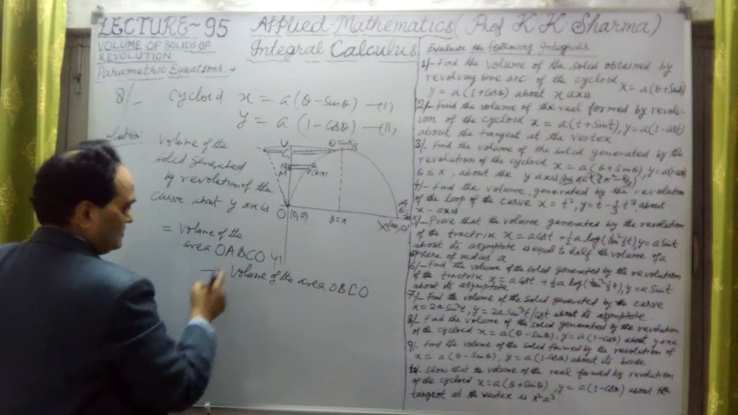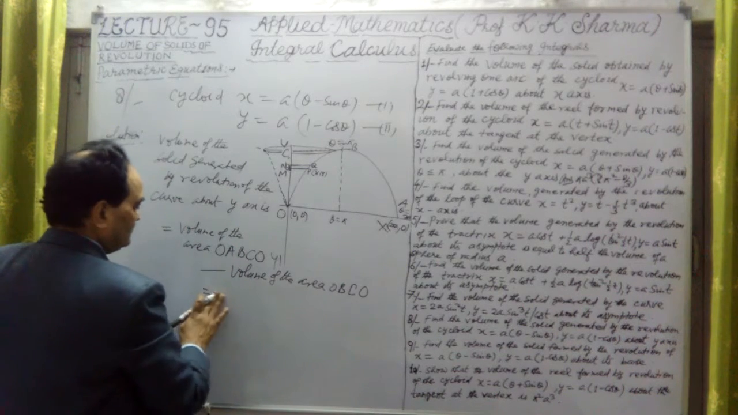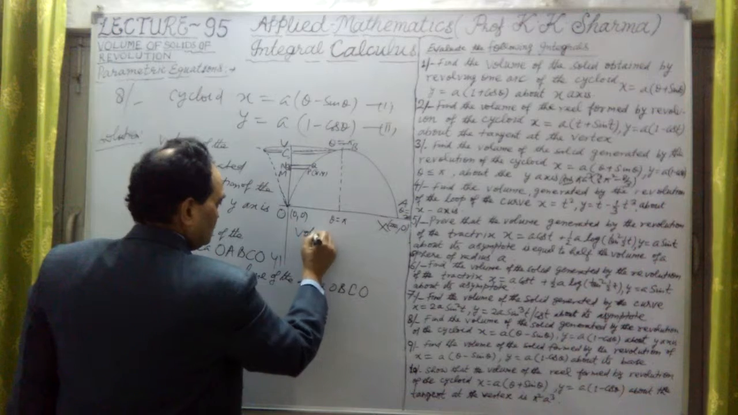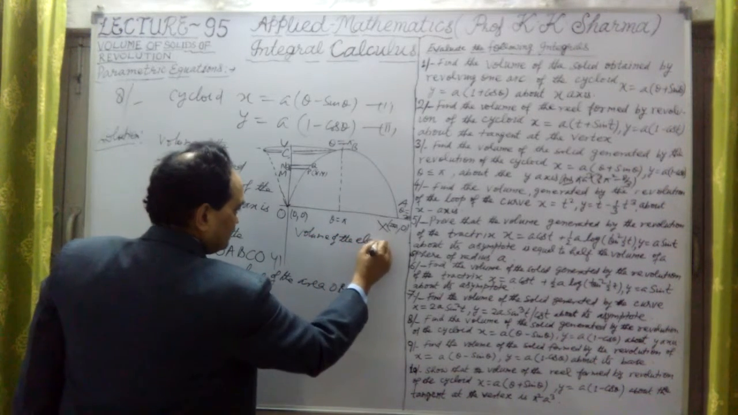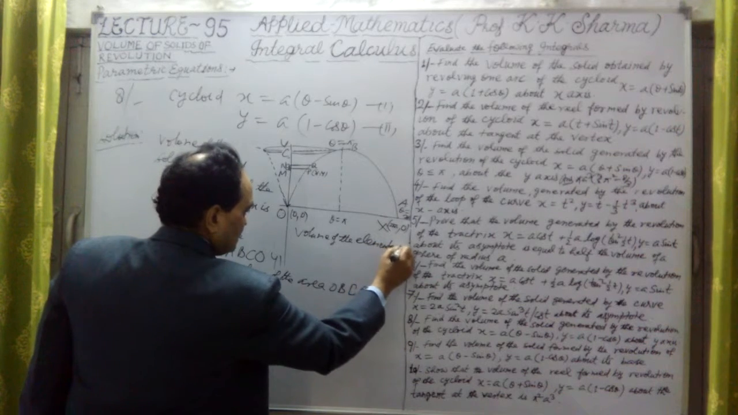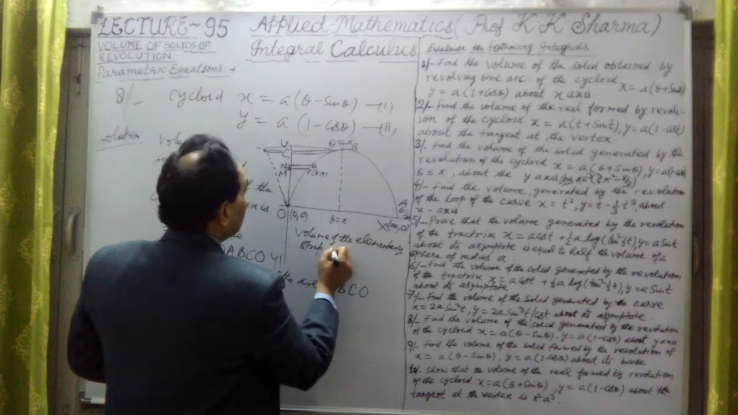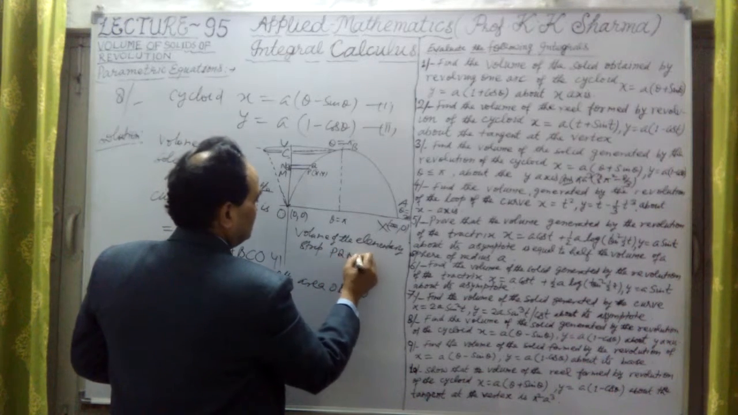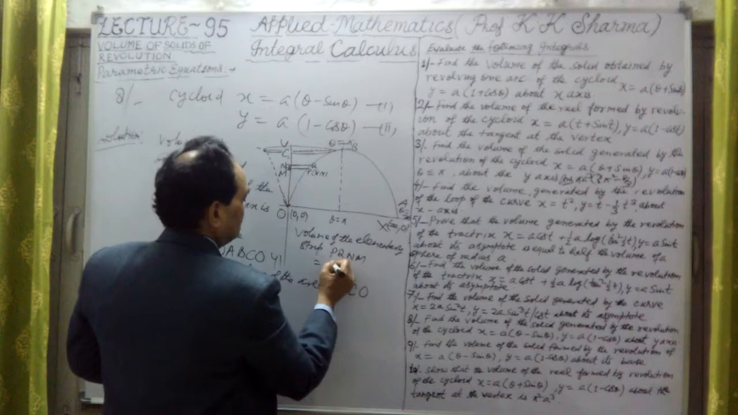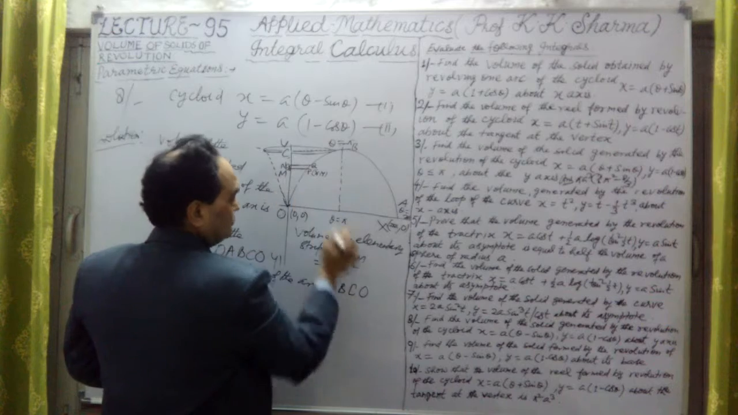So let me write here. First let me find out the volume of the elementary strip PQNM, which is equal to pi into x square into delta y.